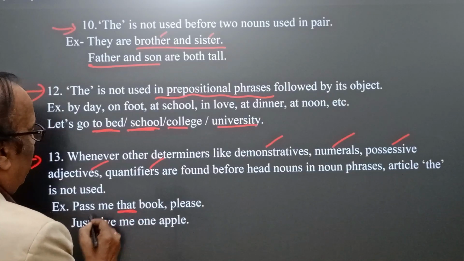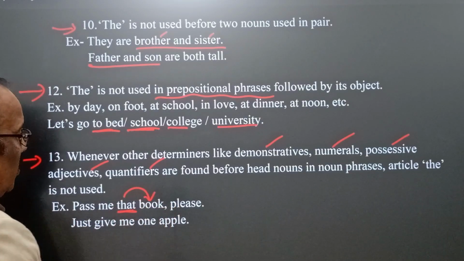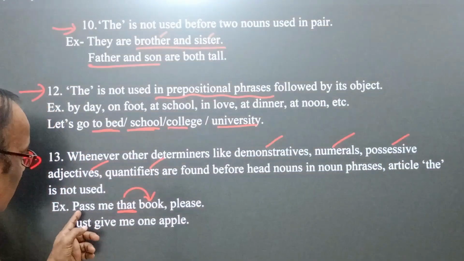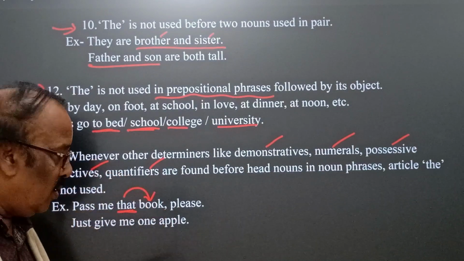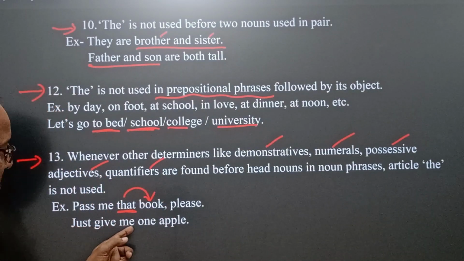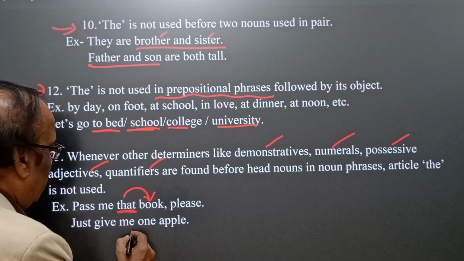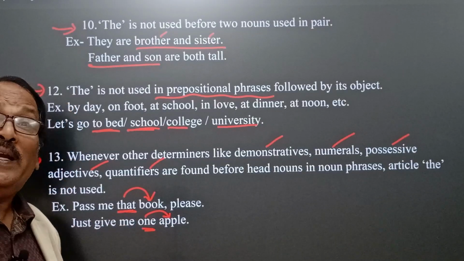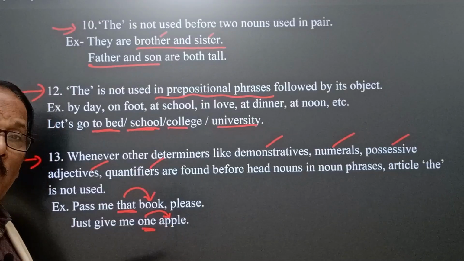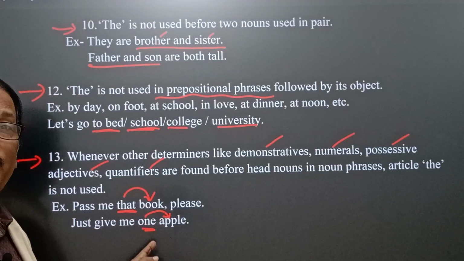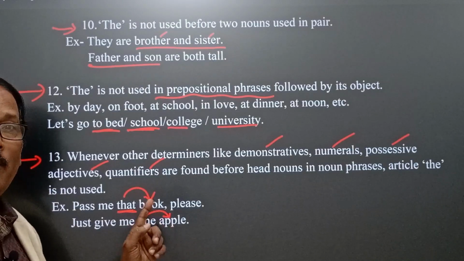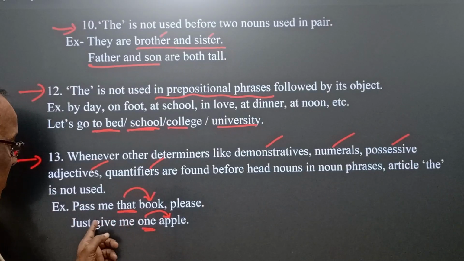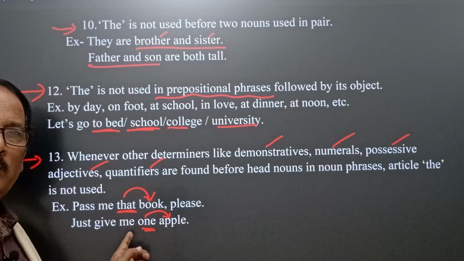That book: that is a determiner, determining book. But if we want to say "pass me the book," it is okay. "Pass me that the book," wrong. Please, okay. Just give me one apple. One is the determiner, here a pronoun used as a determiner, determining apple. Give me one apple. We cannot say "give me one the apple." We can say "give me the apple." Okay. We cannot say "give me one the apple" or "the one apple."